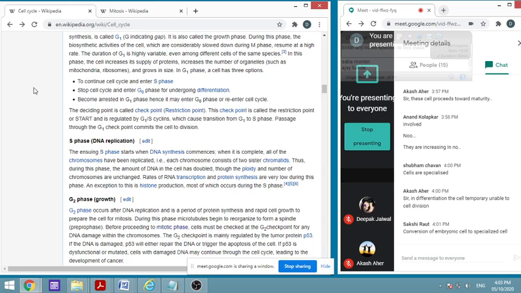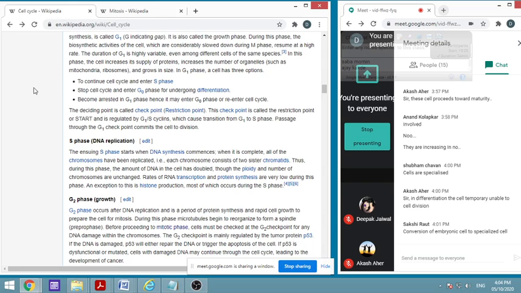Now let us give an example. If the zygote continues the cell cycle and enters S phase, then every time it will produce a zygote only. That means similar zygotes will be there and it may not be a human body. Then it stops the cycle and enters G0 phase for undergoing differentiation. It is not clear how many times one will go into G0. We have seen that it is not permanent, it will be after complete differentiation, like a neuron goes to G0 phase. That is known to us.